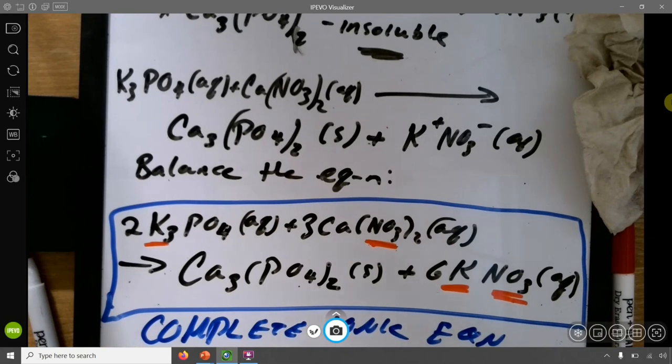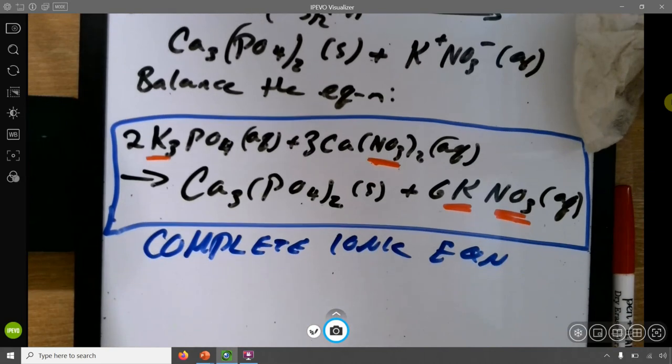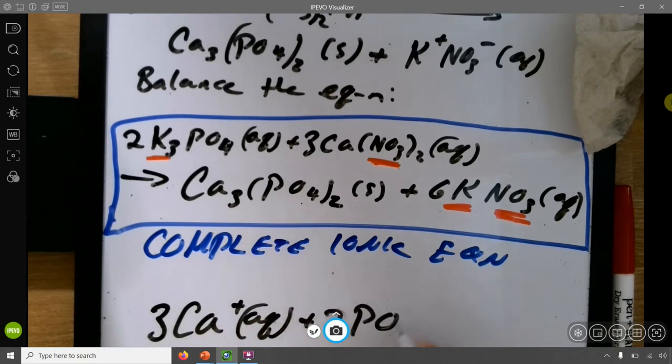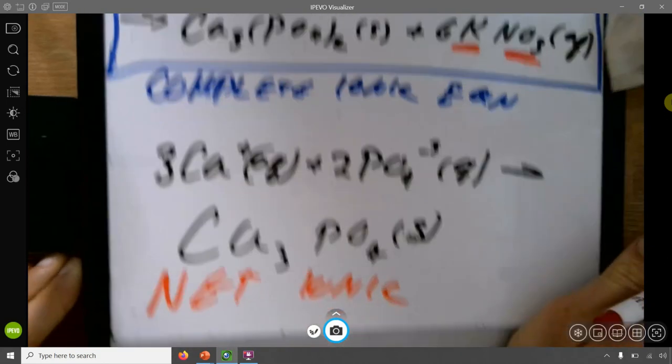And when I cancel out the stuff I highlighted in red, the spectator ions, I will be left with my net ionic equation, which is going to be 3Ca2+ aqueous plus 2PO4 3- aqueous will form 1 Ca3(PO4)2, solid, not aqueous, sorry, because this did not dissolve. And this here is my net ionic equation.